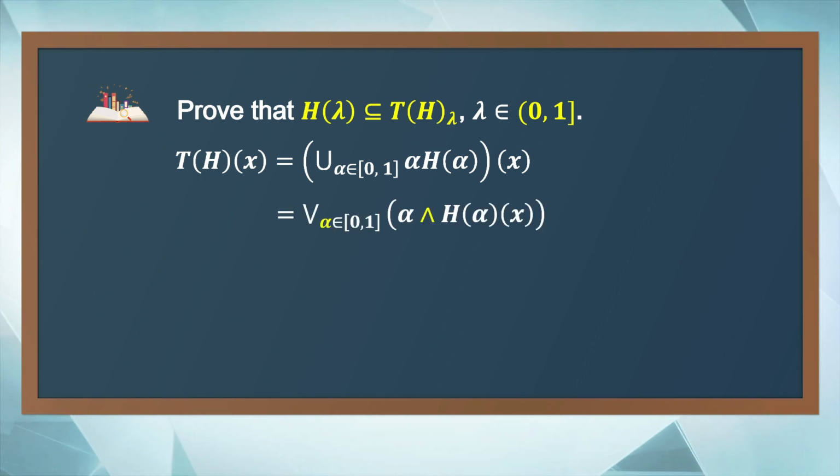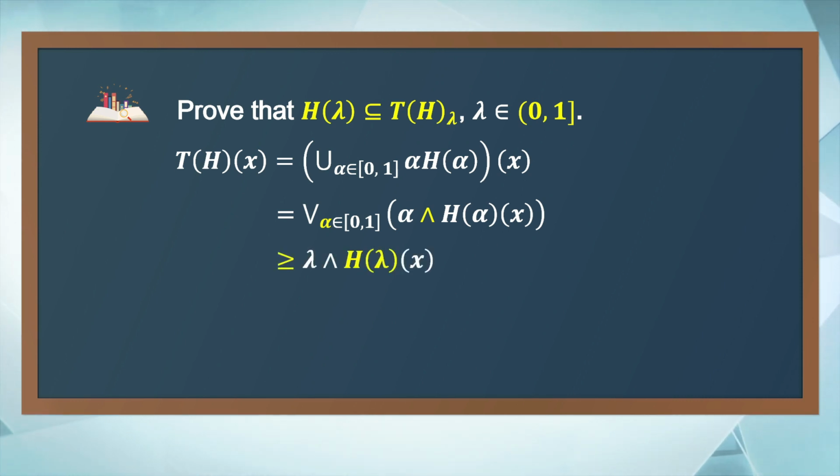And by the definition of scalar multiplication, the degree of membership of X in the scalar multiplication of alpha and H of alpha is the minimum of alpha and H of alpha of X, considering that the supremum is taken over all the alpha in the closed interval from 0 to 1.